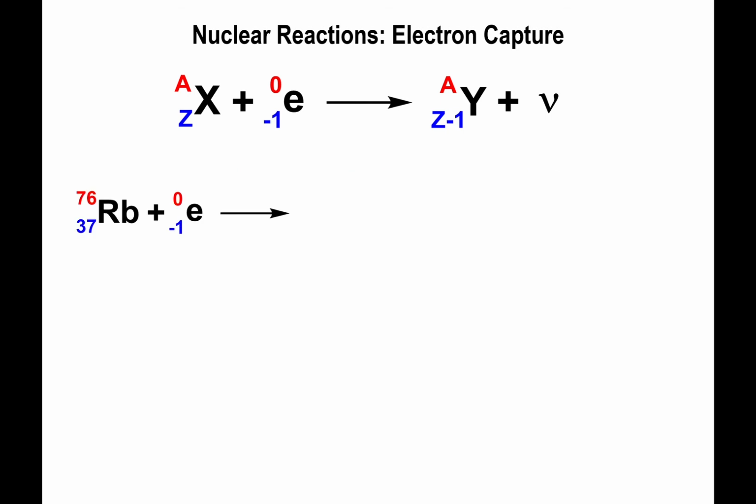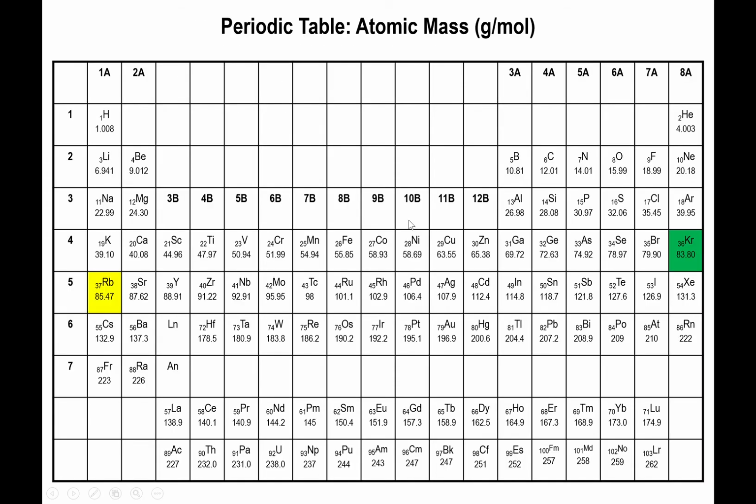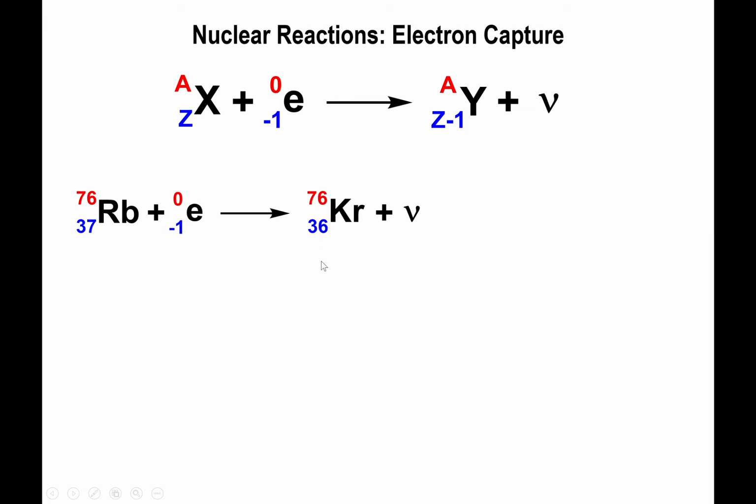So let's do a few examples. We have rubidium-76. If this undergoes electron capture, the atomic number, as you can see here, will have to go down to 36, right? We also have the neutrino being produced. The mass number will remain constant. So looking at the table, element 36 is none other than krypton. So we input that in here.